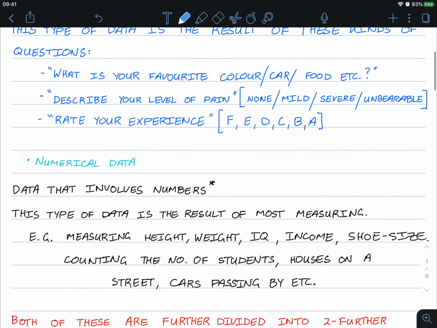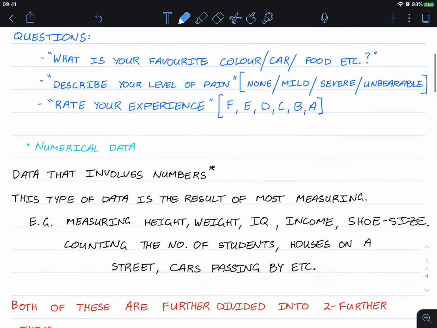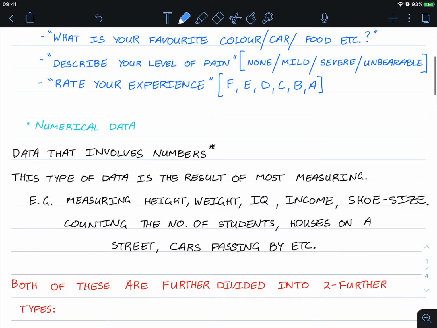Numerical data is data that involves numbers. A little asterisk there because, again, you would have heard in that little example, if they give you a scale from 1 to 10 on your experience, even though it involves a number, that number is tied to some sort of subjective or personal opinion.